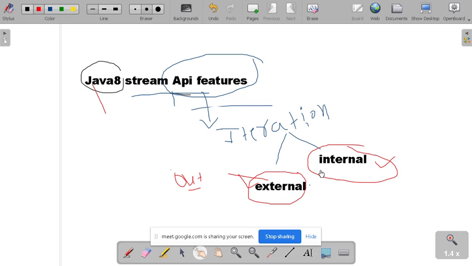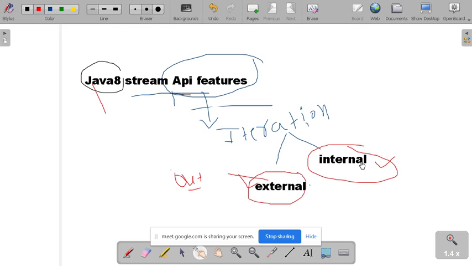So finally I am going to conclude. In external iteration, all the value of data is fetched from outside the object, while in internal iteration, the value of data is fetched using the built-in methods of the collection framework classes. That built-in method does not fetch the value of data from outside the object. That is the internal iteration.